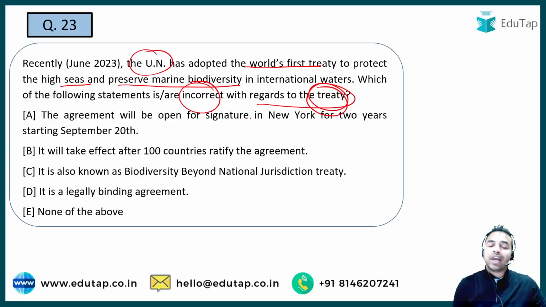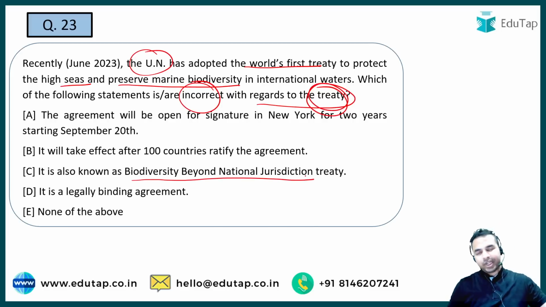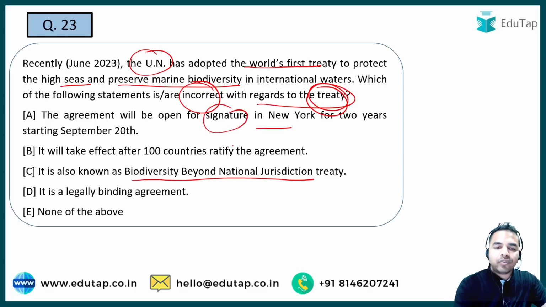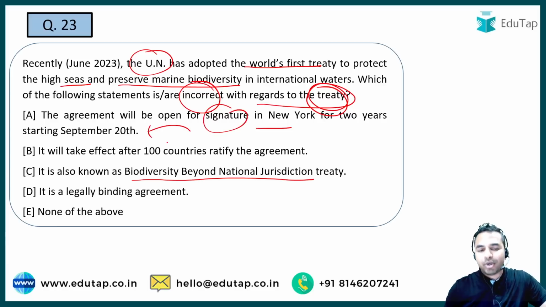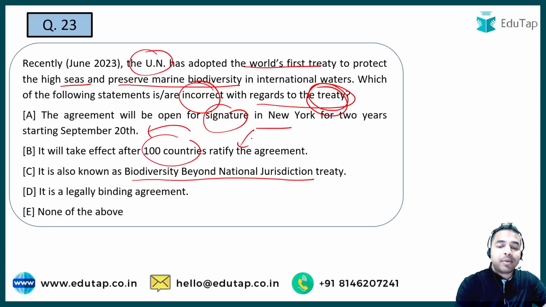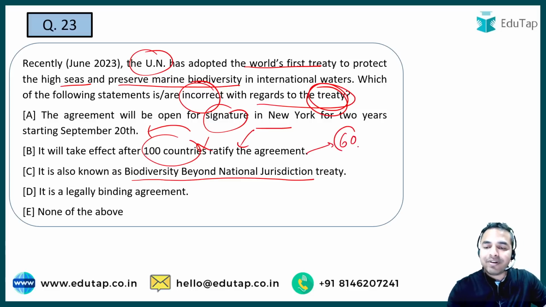This treaty is also called the biodiversity beyond national jurisdiction treaty. Okay, so one statement I have already helped you. You have to identify the incorrect statement. When we talk about statement A, it says the agreement will be open for signature in New York for 2 years starting September 20th. The second statement says it will take effect after 100 countries ratify the agreement. That means after 100 countries ratify it, it will become effective. But that is absolutely incorrect because it will become effective when 60 countries ratify the agreement.